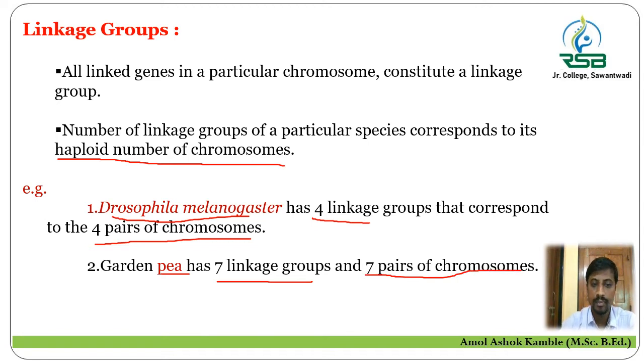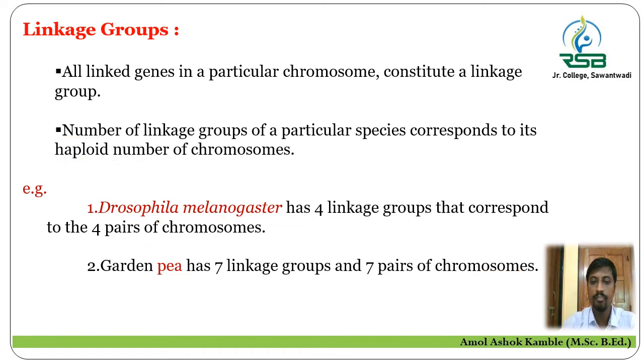Now if we consider this number of linkage groups in human beings, it is 23. 23 is the haploid number of chromosomes in the human being. Therefore, the linkage groups in human being are 23. In Drosophila fruit fly it is 4, and in pea plant it is 7 linkage groups. So it is all about the linkage groups.